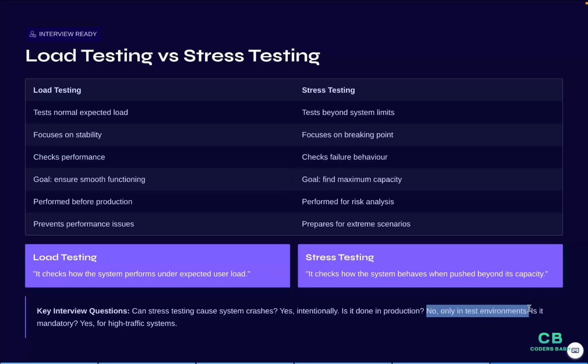So this was a complete and detailed explanation of stress testing, along with a clear difference between load testing and stress testing, right here on the Coder Smash.